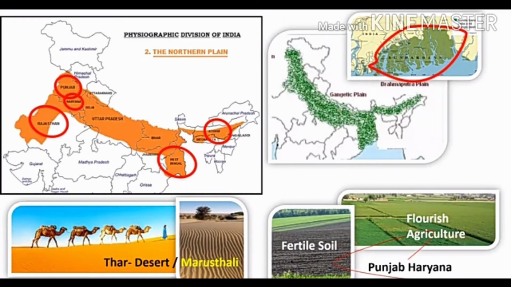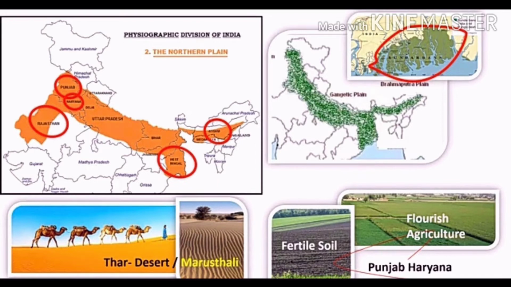Now we'll see second physiographic division, that is North Indian Plain. Students, what do you mean by a North Indian Plain? A flat, low-lying area located in the north of India. This region is known as the North Indian Plain. North Indian Plain lies between Himalaya Mountains in the north and the peninsula in the south. It extends from Rajasthan and Punjab in the west to the Assam in the east. It is located in the map that you can see easily.